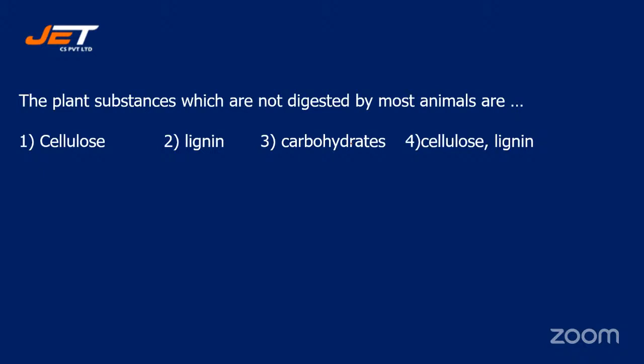Next question. The plant substances which are not digested by most animals are, and your options are number 1, cellulose, number 2, lignin, number 3, carbohydrates, or number 4, cellulose and lignin both.